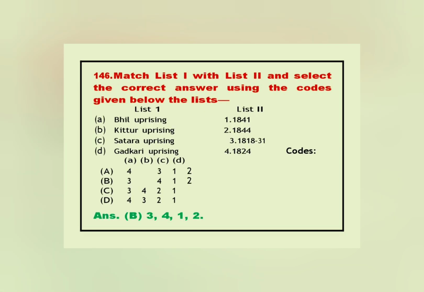146. Match list I with list 2 and select the correct answer using the codes given below the lists. List 1, List 2. A. Bhil Uprising 1. 1841. B. Kittur Uprising 2. 1844. C. Satara Uprising 3. 1818/1831. D. Gadkari Uprising 4. 1824. Codes. Answer. B. 3, 4, 1, 2.